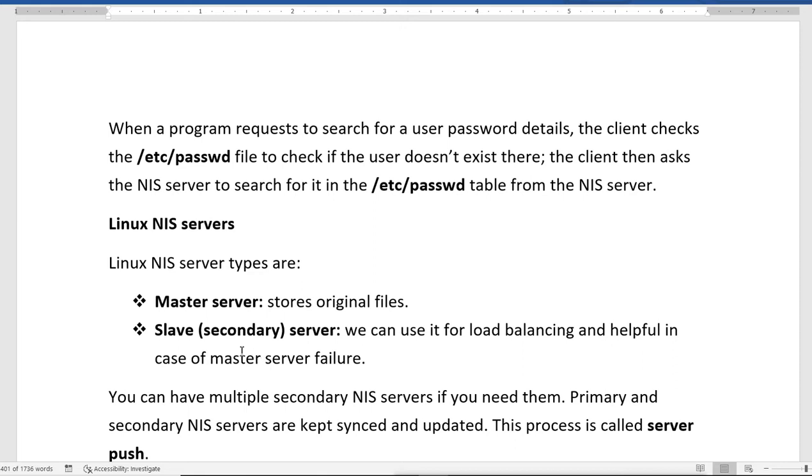Now this slave server is like a secondary server, and we can use it for load balancing and it is helpful in case of master server failure. So in case the master server fails, then what? We can use these slave servers also.